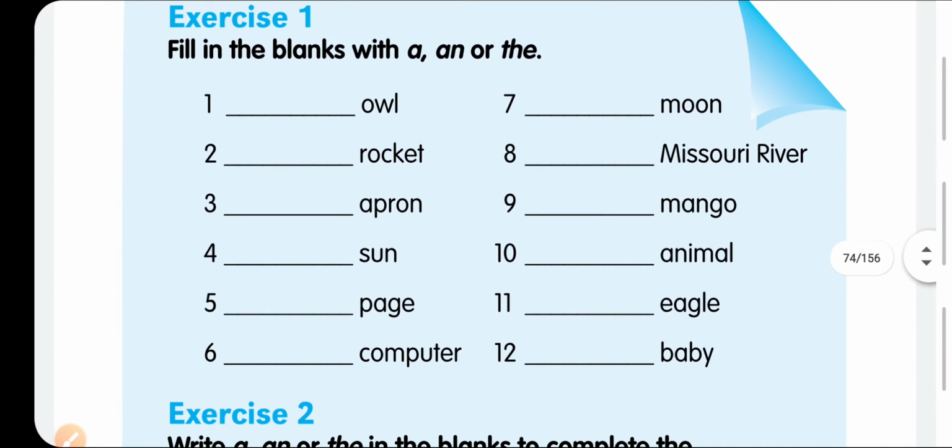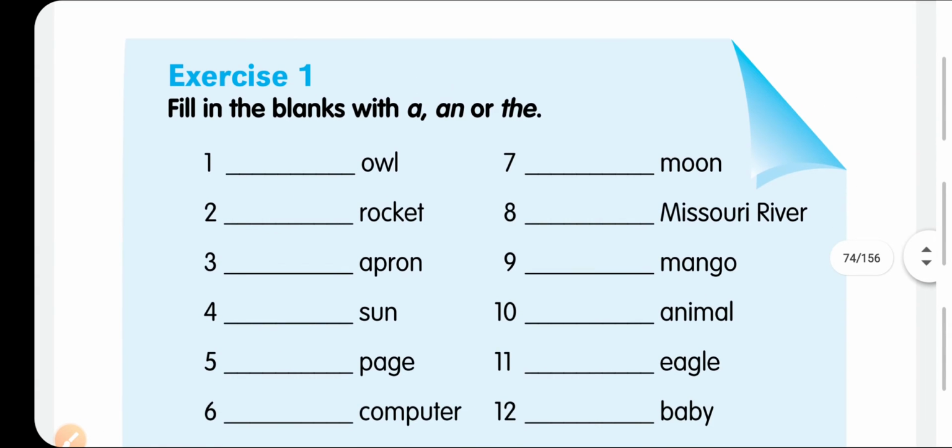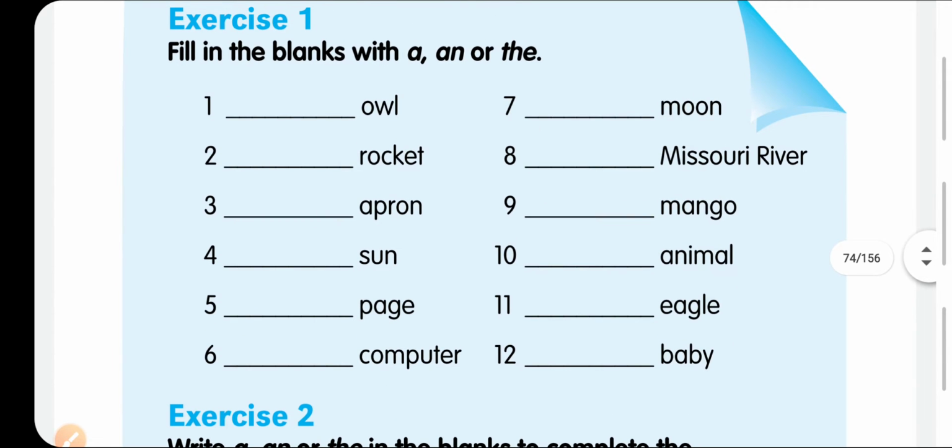So now we will come to the next part, that is the exercise part, and after this we will be clear of all the determiners we have learned so far. Fill in the blanks with A, N and D. So now we will learn about the proper article, whether we have to use the definite article or indefinite article.